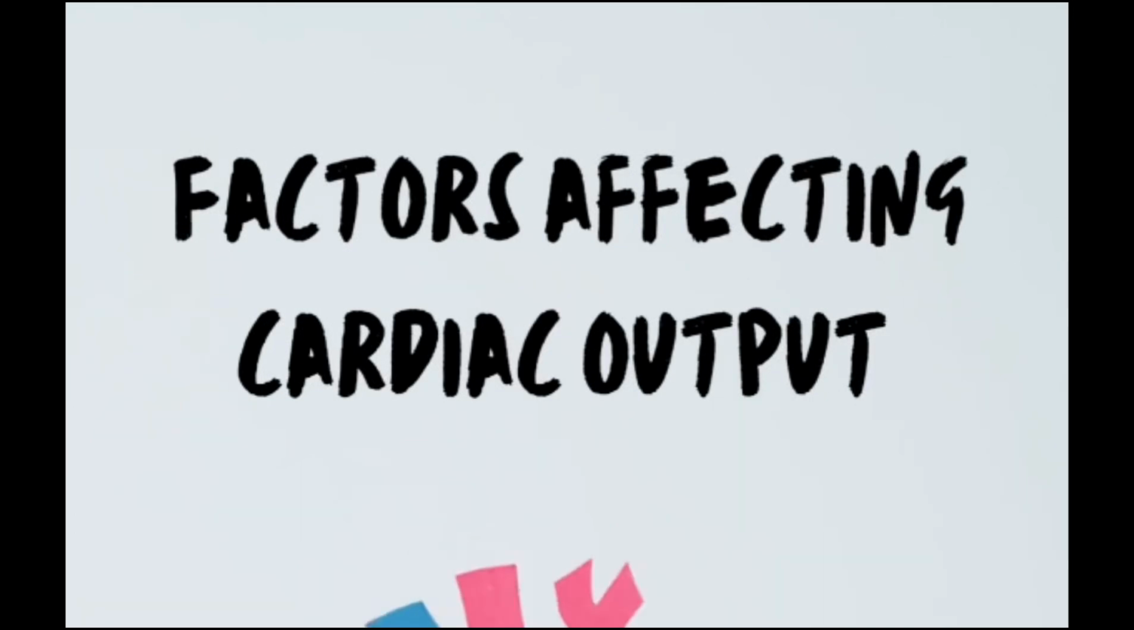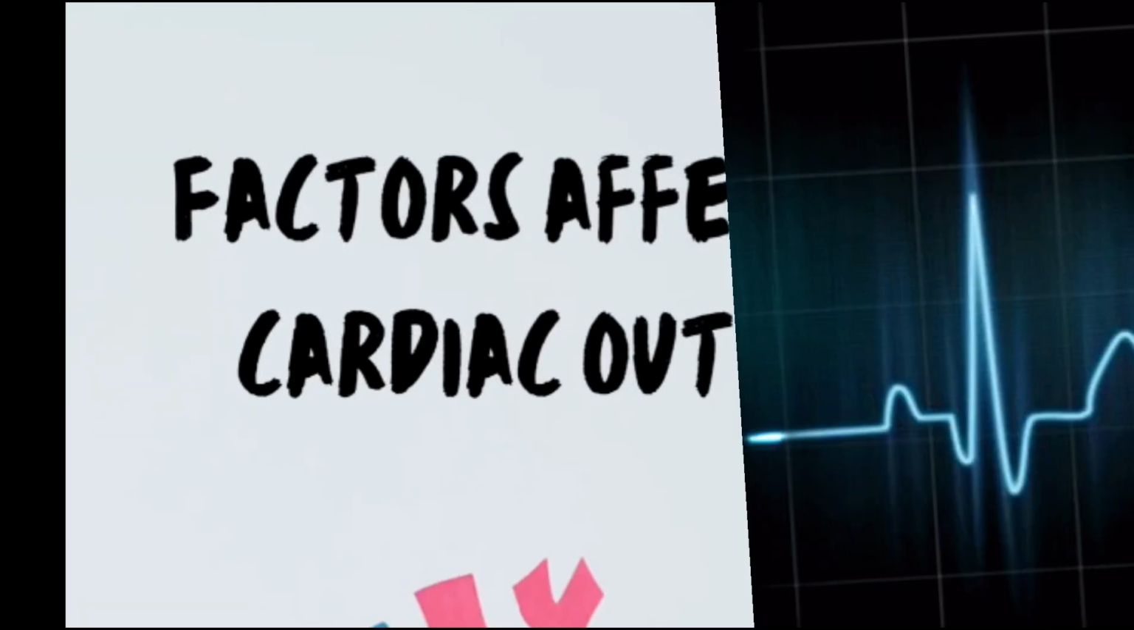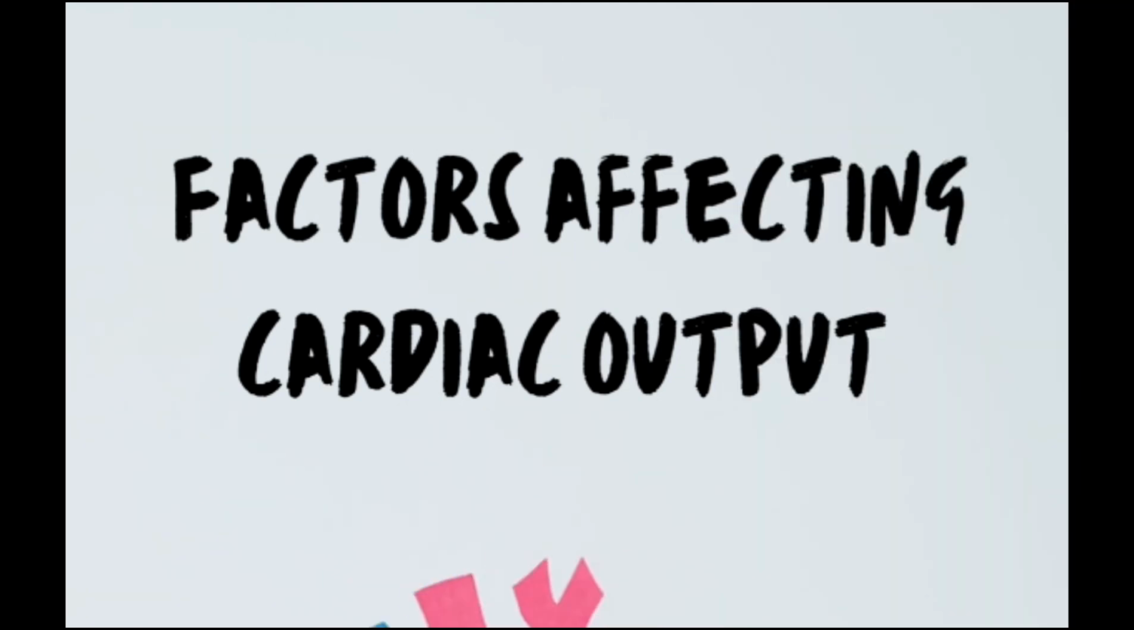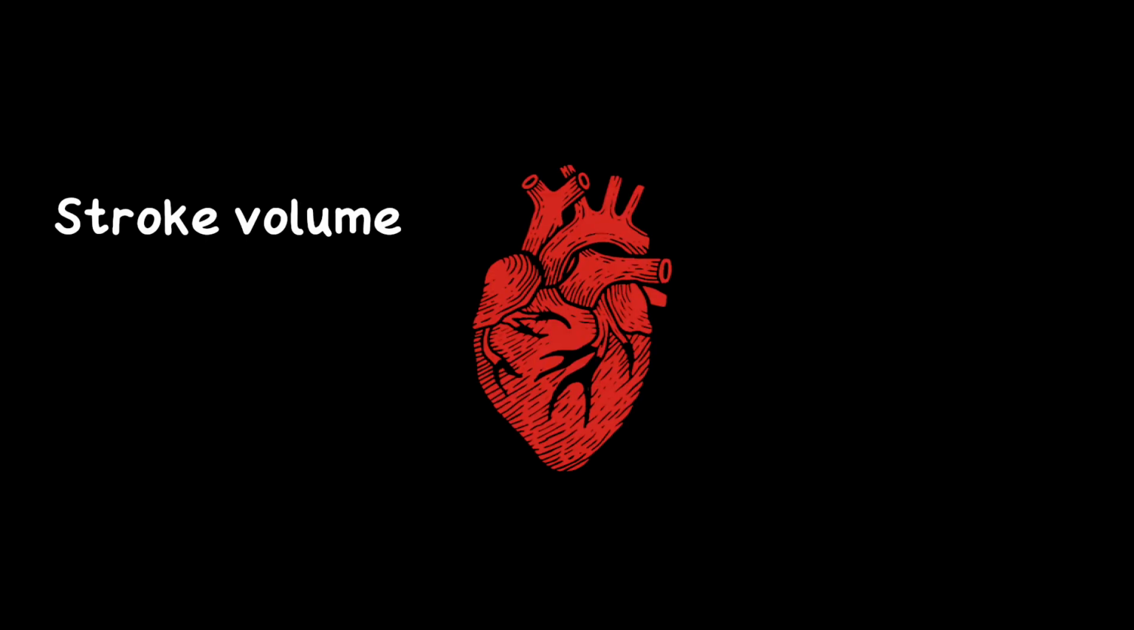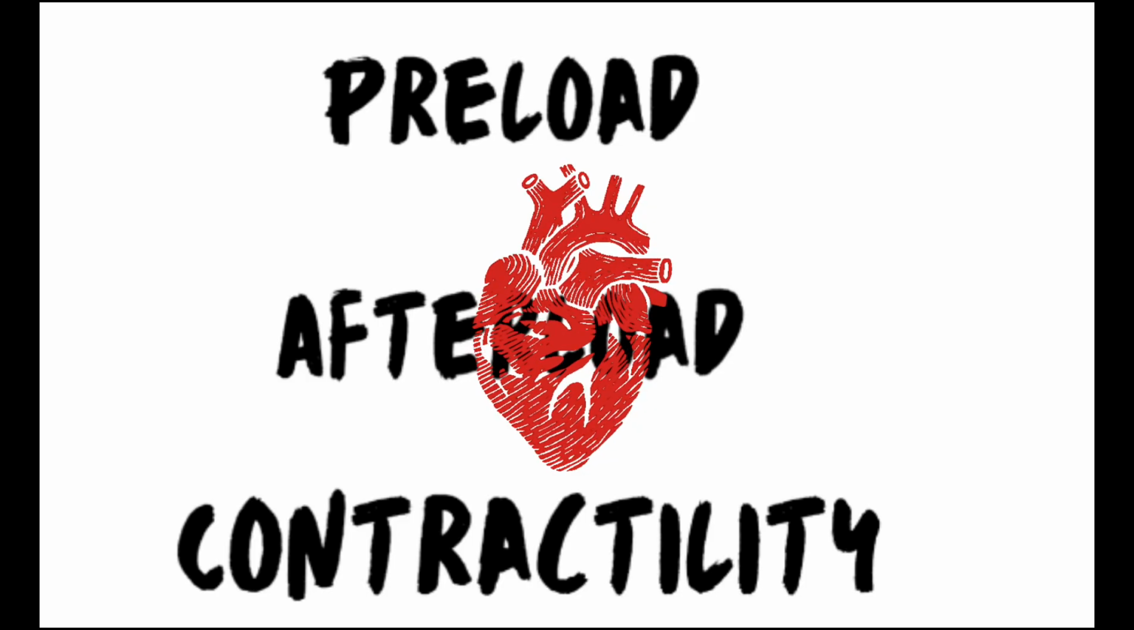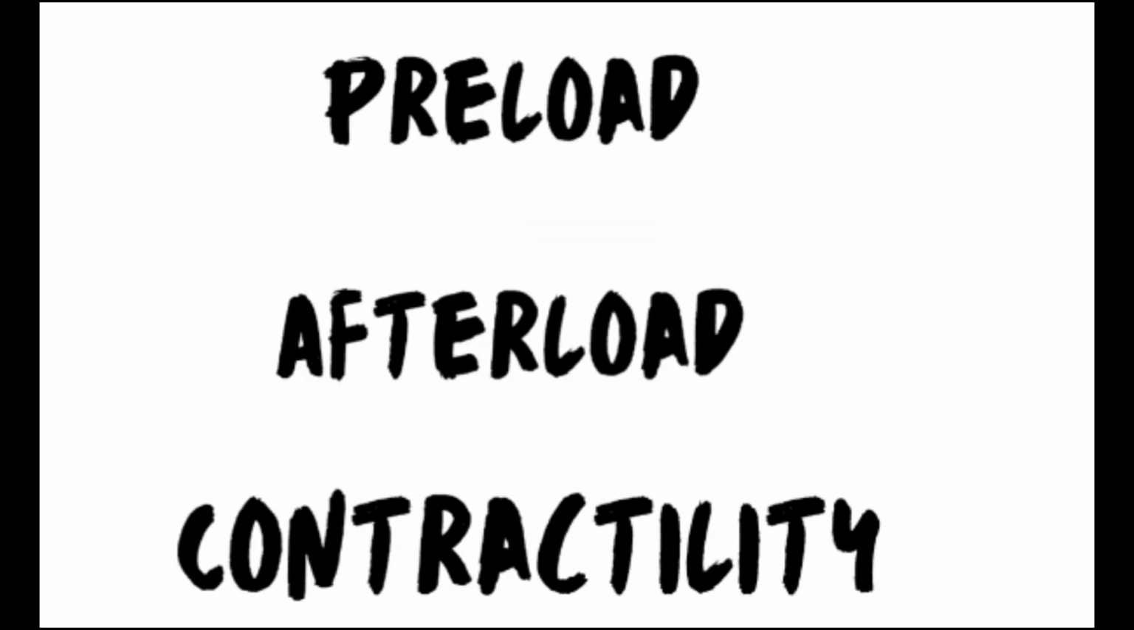Many factors affect cardiac output, including heart rate. A higher heart rate increases cardiac output, but an excessively high heart rate can decrease it. The stroke volume, the amount of blood pumped out by each ventricle, is affected by preload, afterload, and contractility.